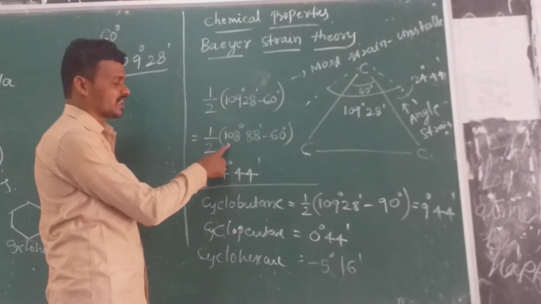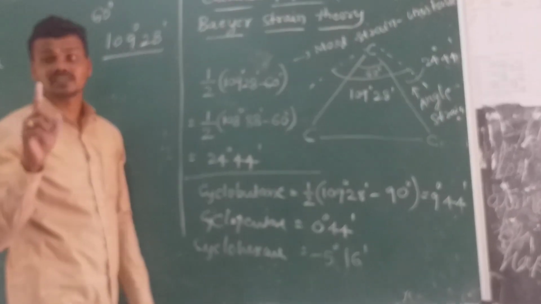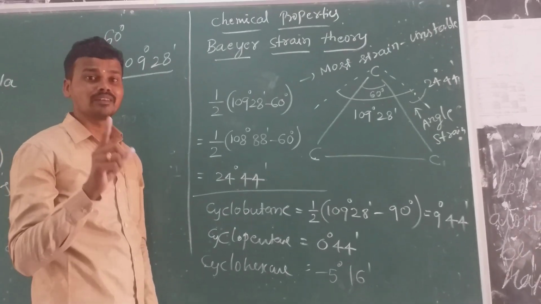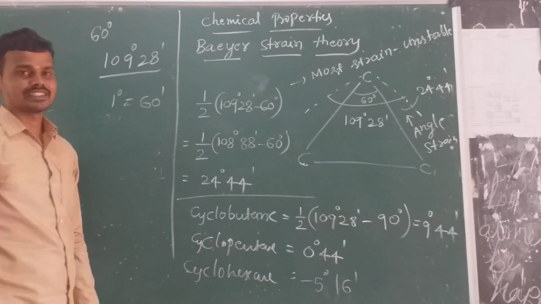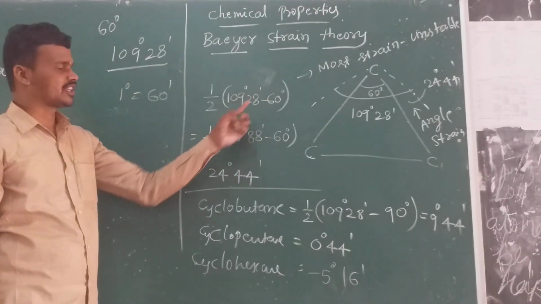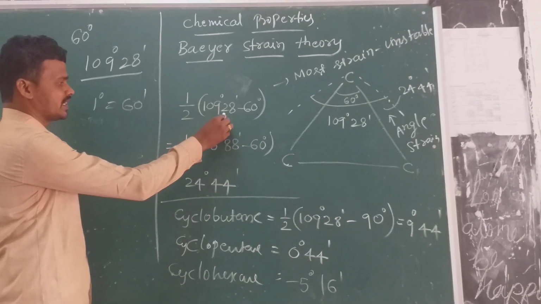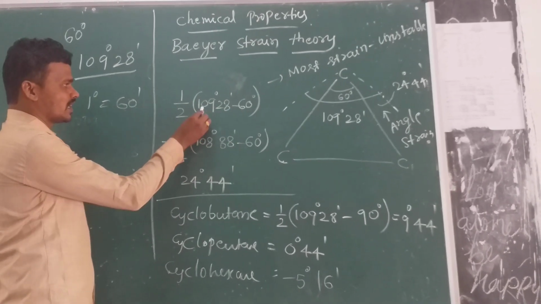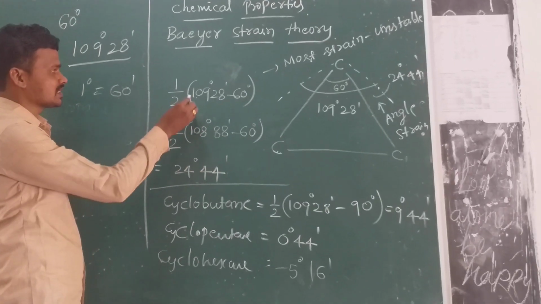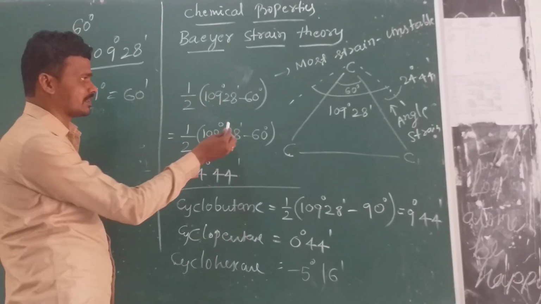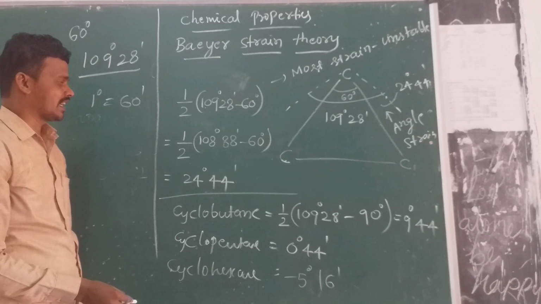109 degrees, I will take 108 degrees. 1 degree is equal to 60 minutes. Keep it in your mind: 1 degree is equal to 60 minutes. 60 minutes is shown in this fashion, 1 dash. So 60 plus 28 is 88 minutes. 109 into 108 degrees, 28 is 88 because 1 degree is converted to 60 minutes. And 60 I write as it is.